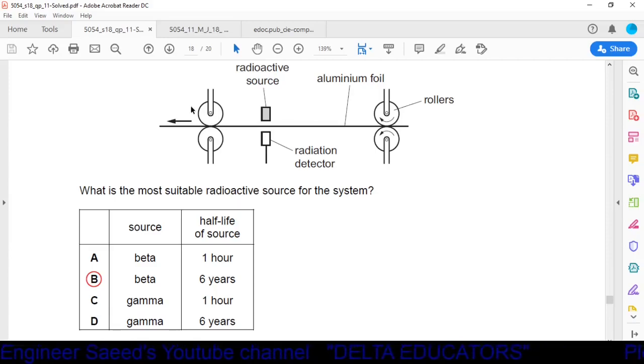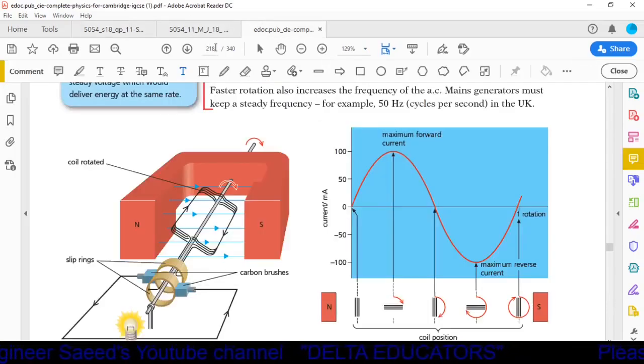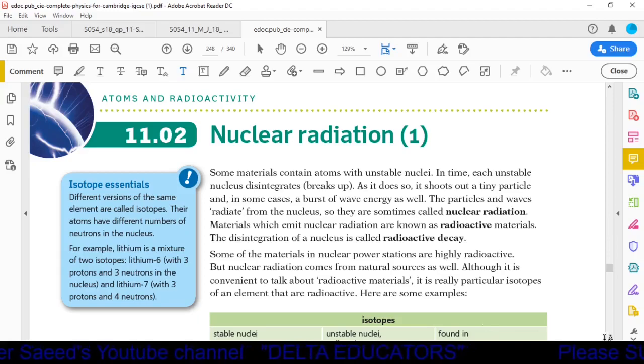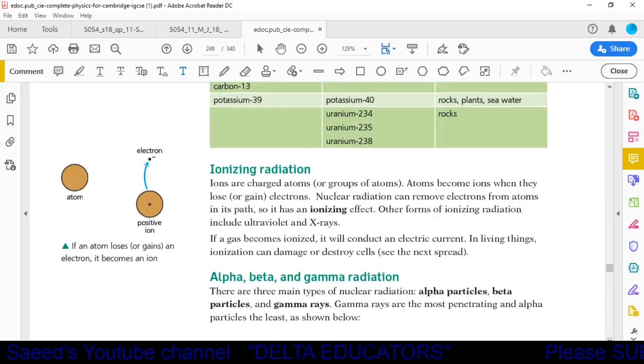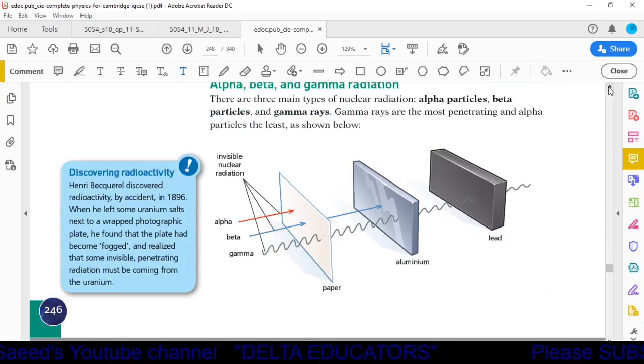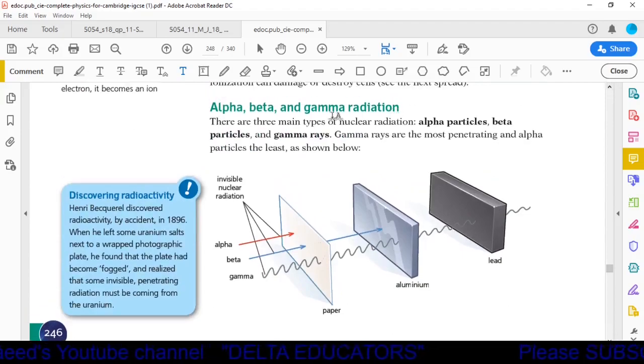The topic is related to radioactivity. In the topic of nuclear radiation, you have studied alpha, beta and gamma radiations. Alpha rays are stopped just by a piece of paper.